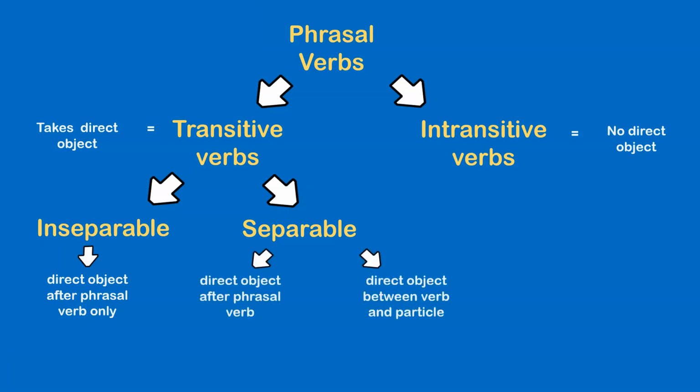With separable, the direct object can be after the phrasal verb, or the direct object can be between the verb and its particle. The direct object is never after the phrasal verb when using an object pronoun. It is always between the verb and the particle.